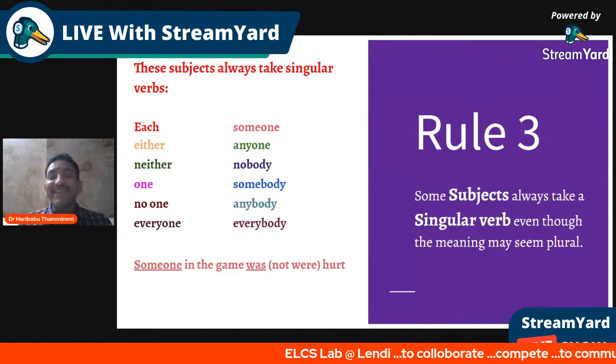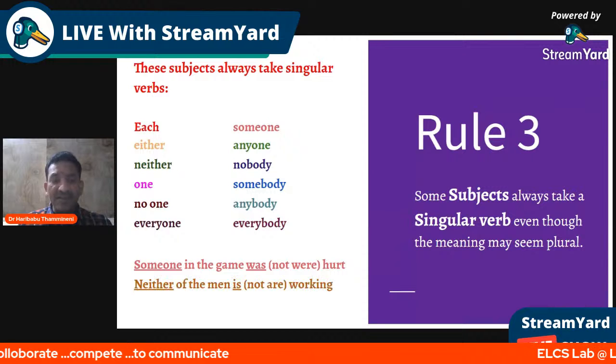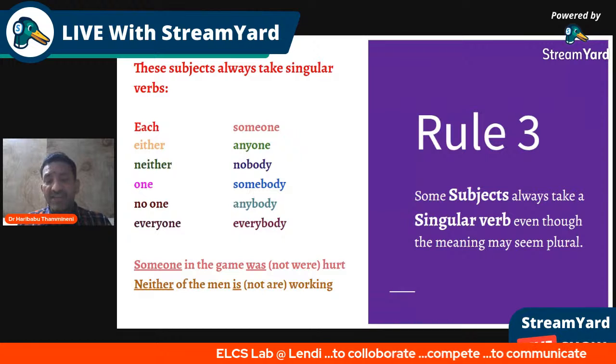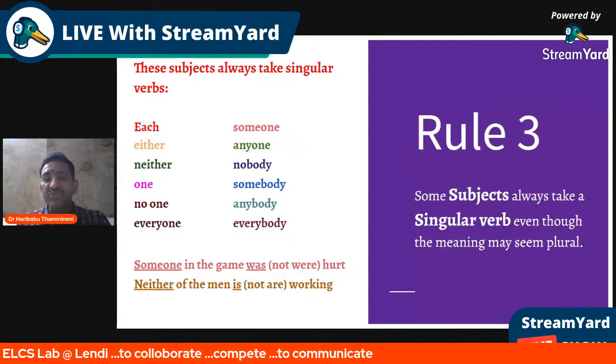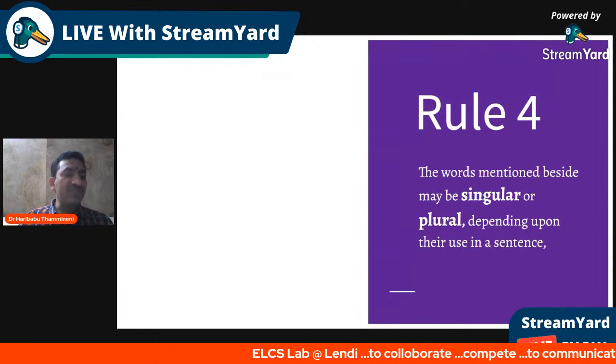Remember, they always take singular verbs. But they trap you well. Someone in the game, it is very clear, was. Similarly, neither of the men. Remember, it's not or, neither of the men. Men is the trap here. Neither of the men means no one of the two men present over there. So you need to add a singular verb there. Hope rule number three is understood.